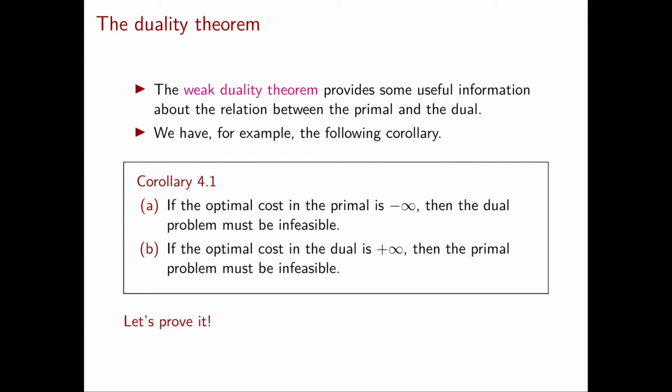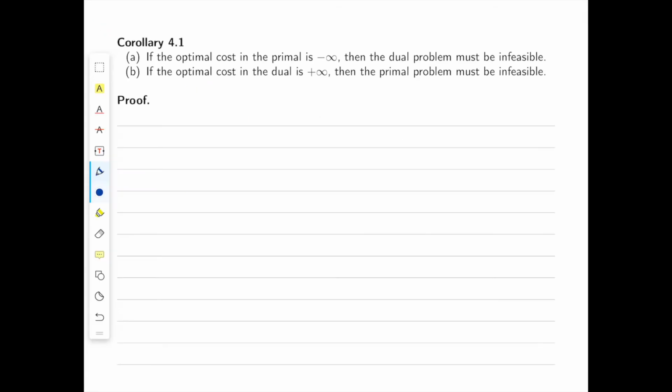Let's now prove this corollary. Let's start with the proof of A. We assume that the optimal cost in the primal is minus infinity. We prove this statement by contradiction.